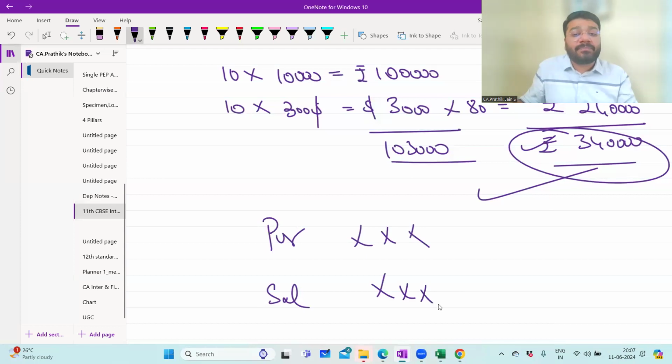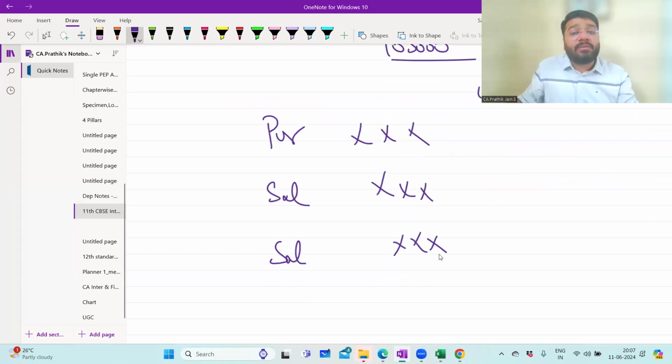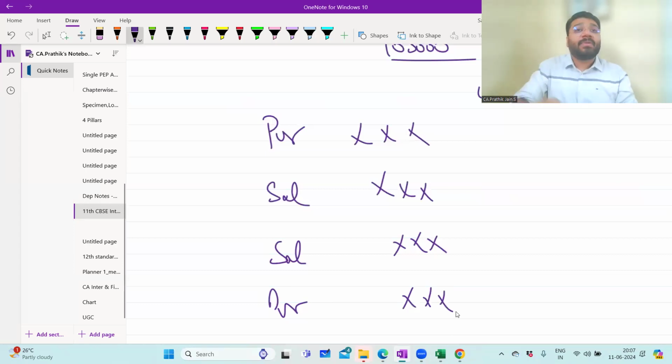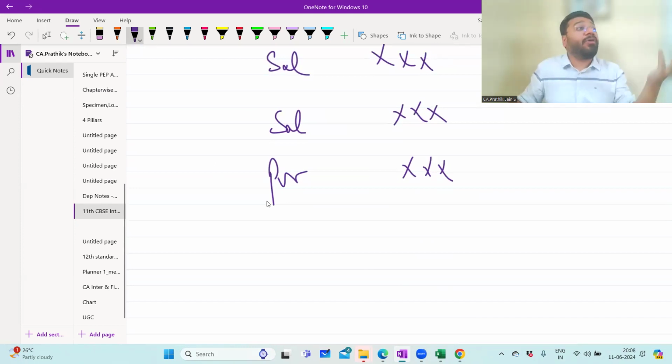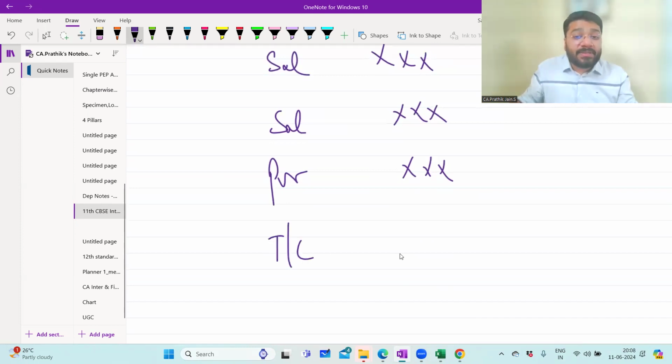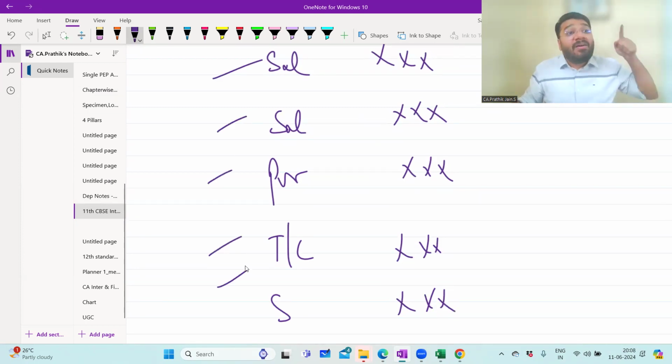Tomorrow morning you sold some goods left, so you recorded sales again. Then you went to the shop and bought, so again purchase. Then a customer came in, you got them tea and coffee, so tea, coffee expenses. Then again you sold the goods. So it goes in the same order, meaning all the transactions are recorded as and when they take place, one after the other. This is what journal is.